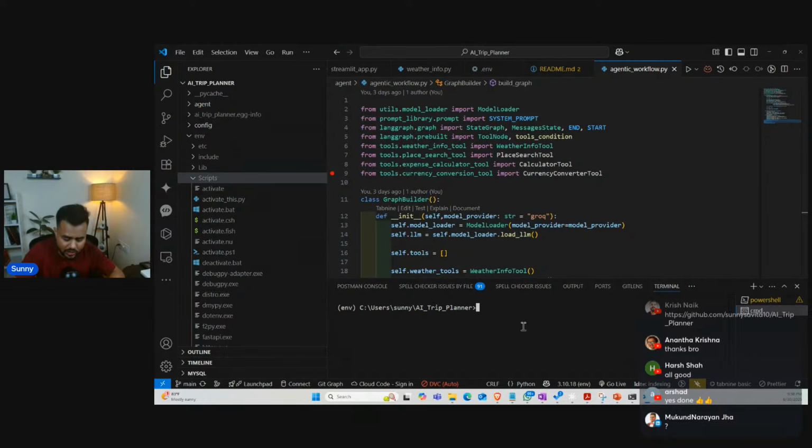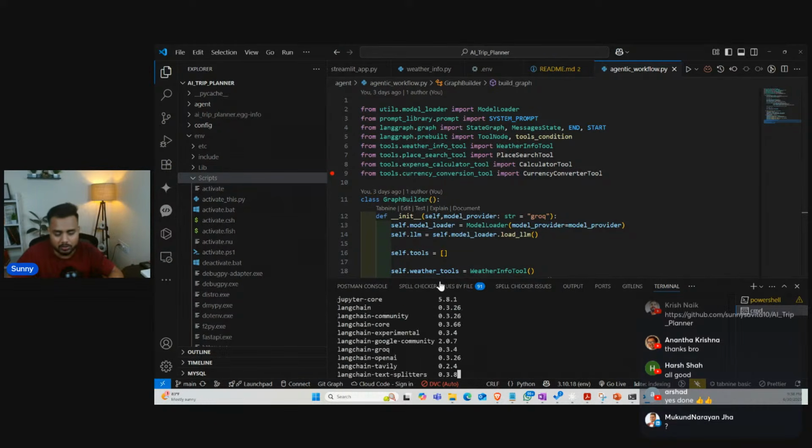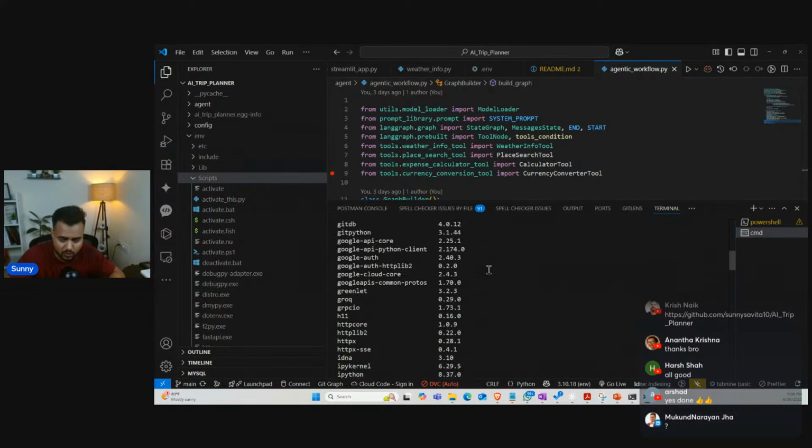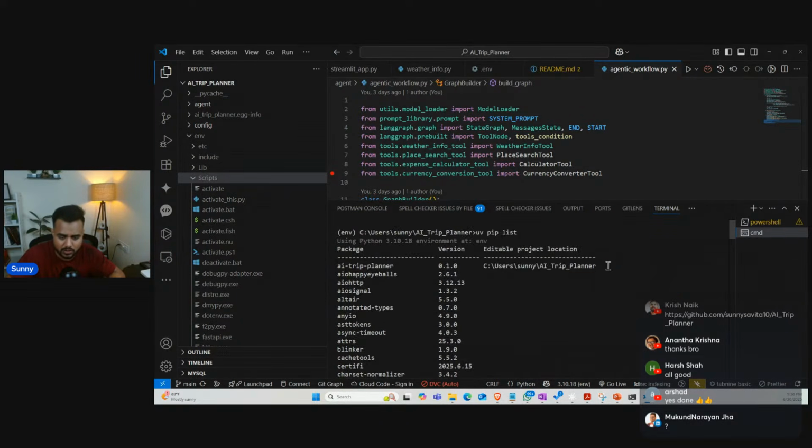Okay, I can check all the libraries. So I just need to write pip list. I will get all the libraries that have been installed over here. Okay, see, my package is also there. It's my local folder, this AI trip planner. It is also installed as a package.